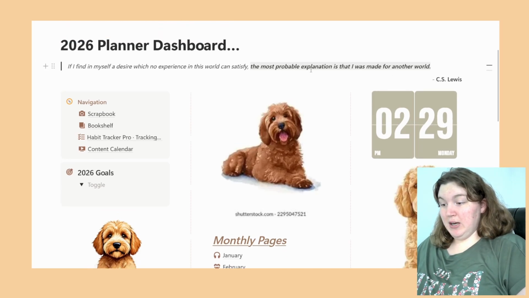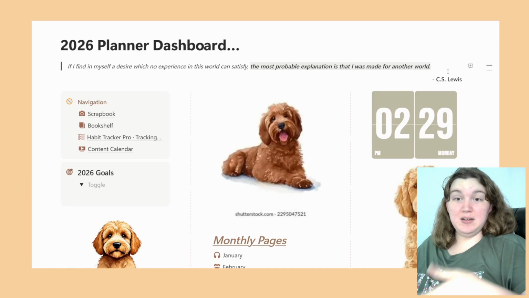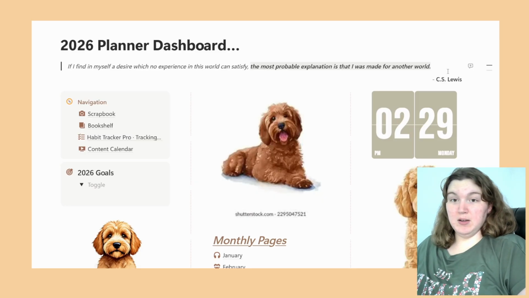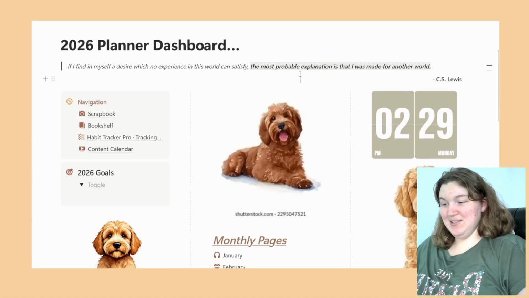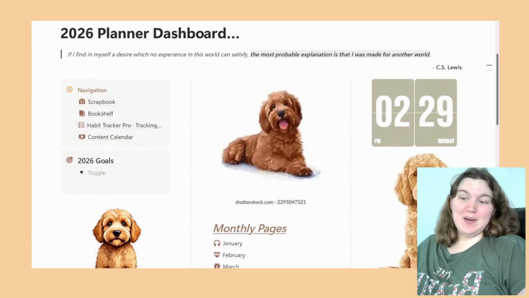And I was inspired by this quote also. So recently I watched a video, and I can't remember the creator's name, but she recreated Narnia on her own with her visual effects experience, and she quoted this C.S. Lewis quote. So I decided to use that in my planner for this year. I think it's a really cool quote.